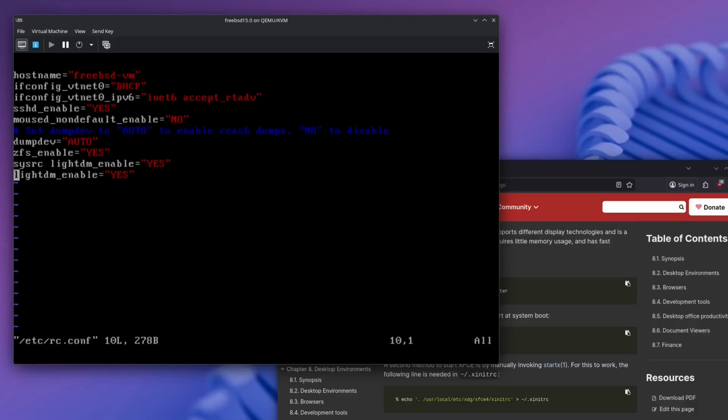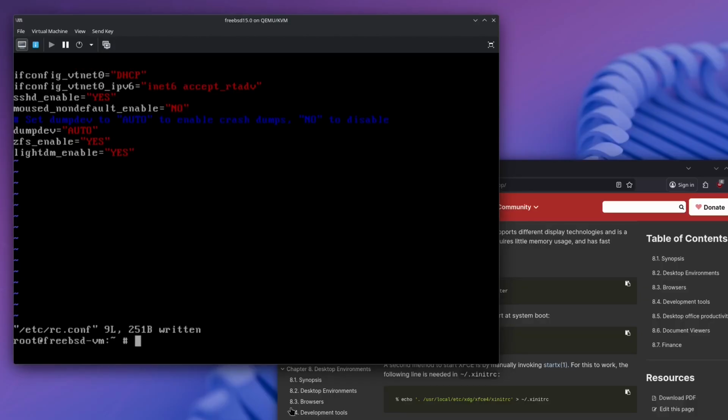Okay, there we go. So we need to remove this from the config. Insert. What have I done? There we go. Write quit.